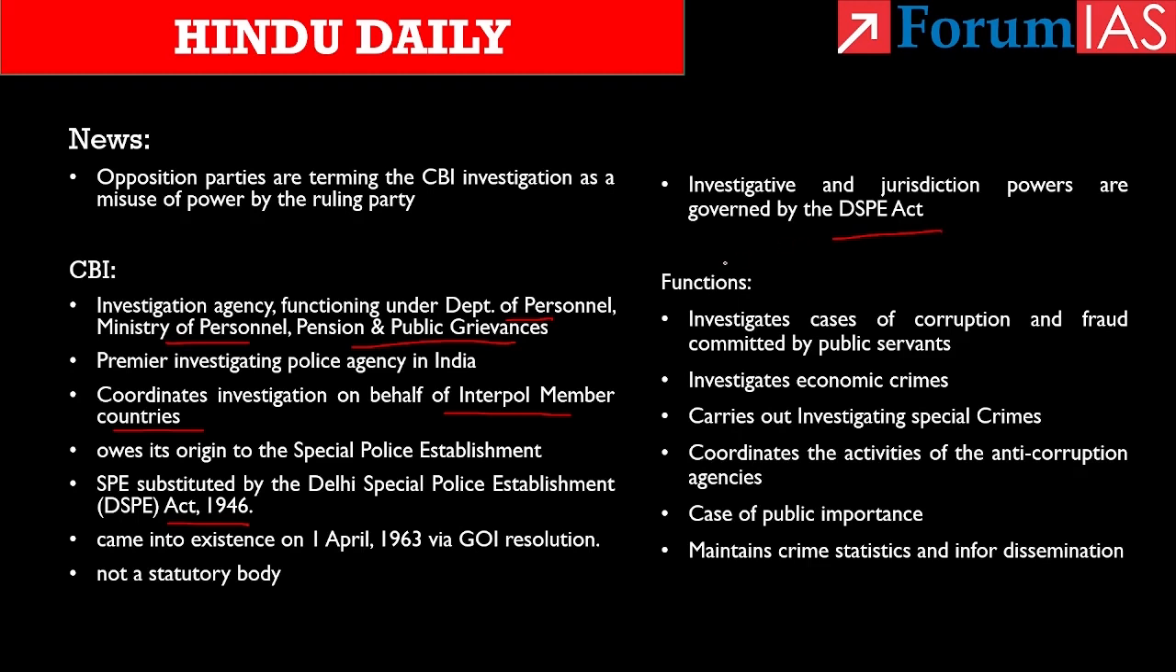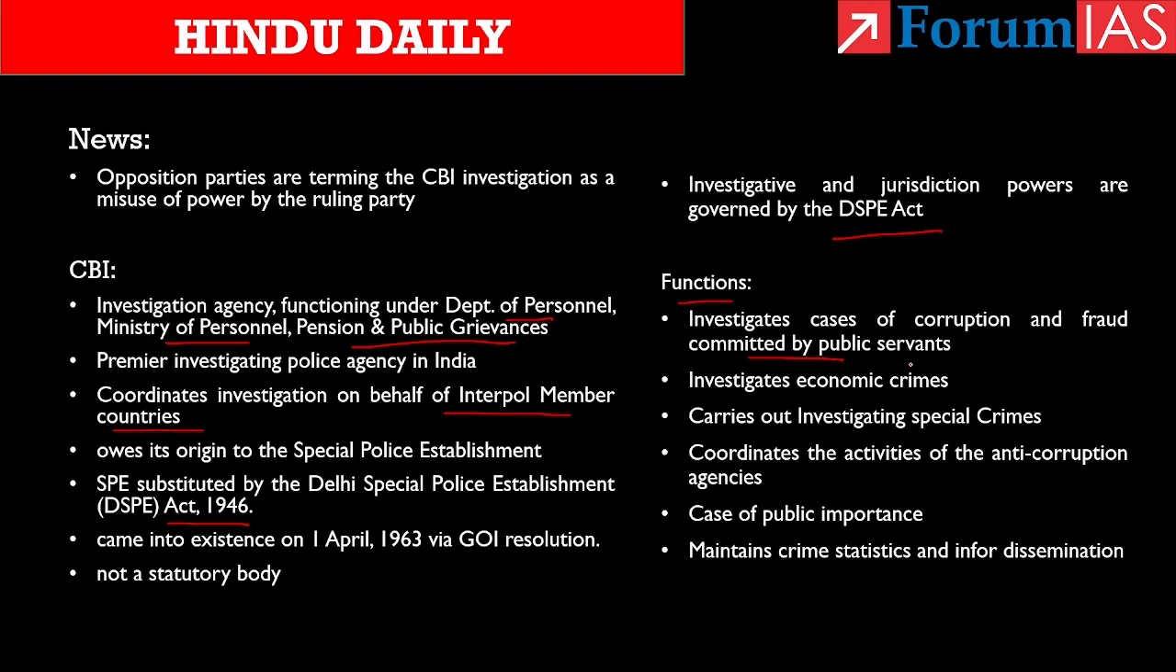Now, coming to the functions of CBI, it investigates cases of corruption and fraud committed by public servants of all central government departments, central PSUs, and central financial institutions. Secondly, it investigates economic crimes including bank frauds, financial frauds, import, export, and foreign exchange violations also. Then it also conducts investigations involving large scale smuggling of narcotics, cultural properties, and smuggling of other contraband items.